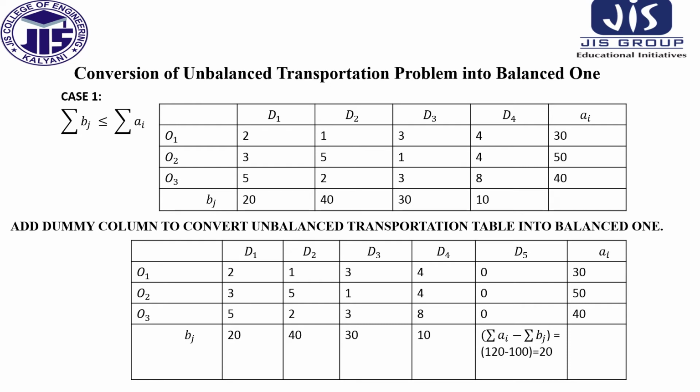We have to add a dummy column. And in the dummy column, all the cell values will be 0, and in the Bj cell we have to write summation of Ai minus summation of Bj. So this value will be 120 minus 100, this is 20. So after adding this dummy column, you see summation of Ai equals summation of Bj. So this is now a balanced one.